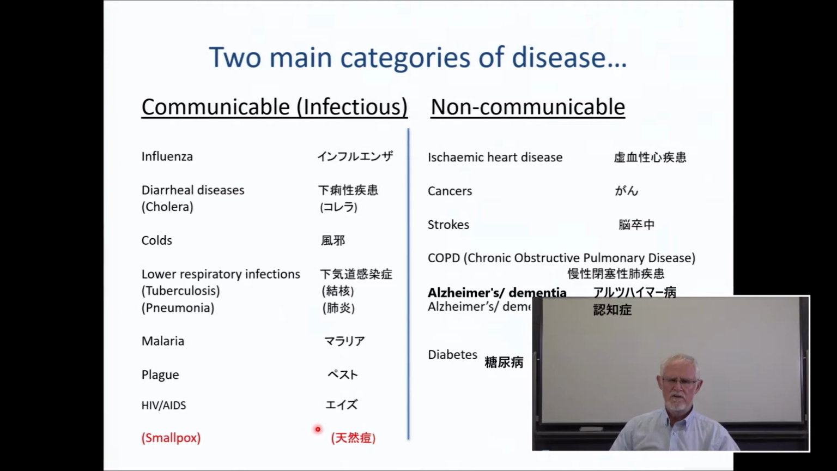On the right side, we see non-communicable diseases such as heart disease, cancers, strokes, COPD, again very complicated, but connected to breathing, and then Alzheimer's and dementia and diabetes.